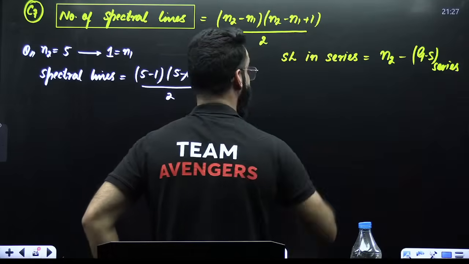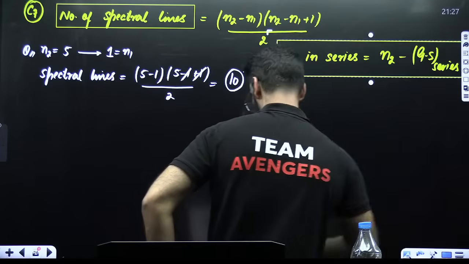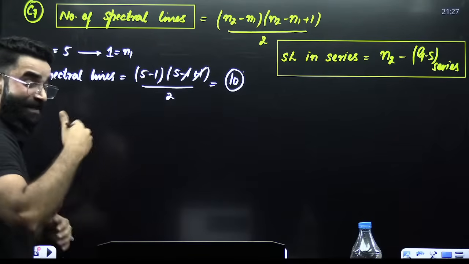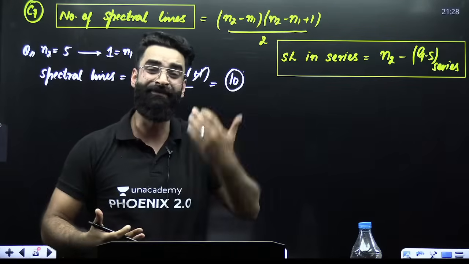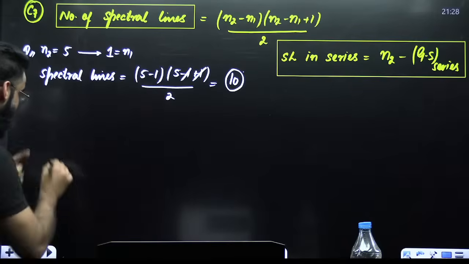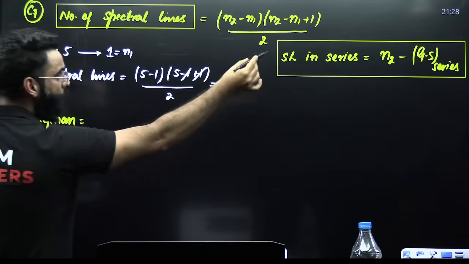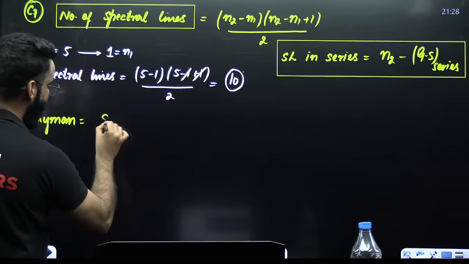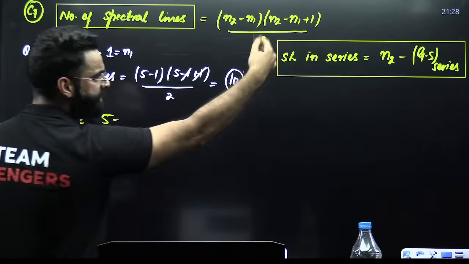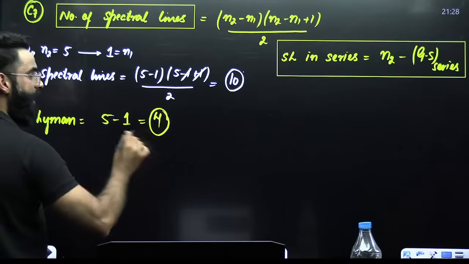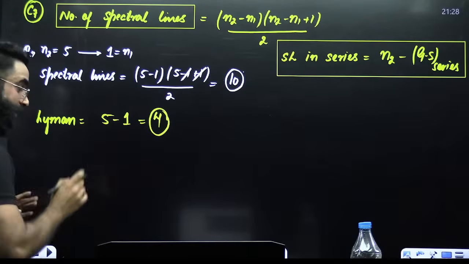N2 minus ground state of that series. Remember this particular result as well. Then there are a total of 10 spectral lines observed. Out of 10 spectral lines, some will fall into Lyman, some into Balmer, some into Paschen. So how many will fall into Lyman? It is N2, the higher energy state, 5, minus the ground state of Lyman, which is 1. So 5 minus 1 is 4. Out of 10, 4 spectral lines will fall into Lyman.